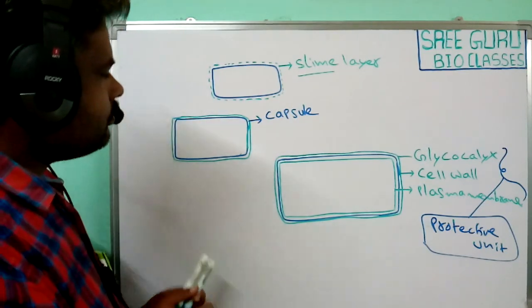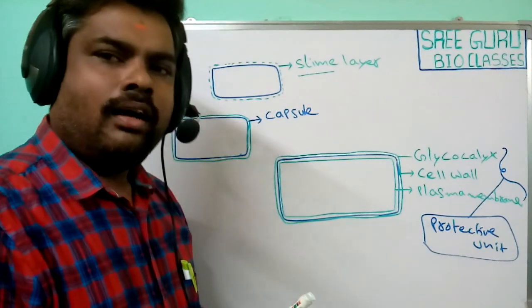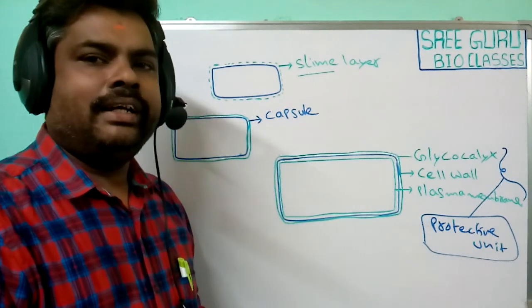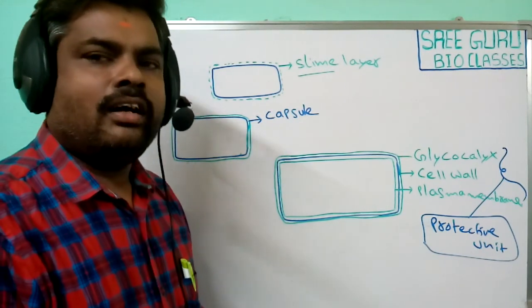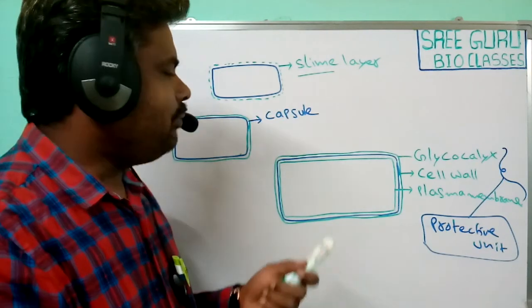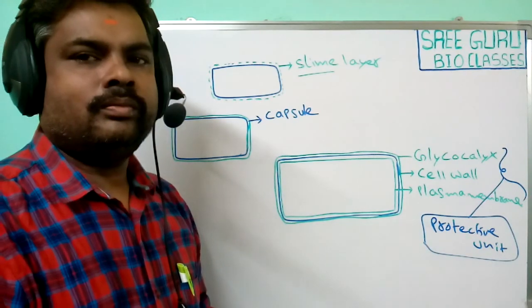Next, the cell wall mainly protects the bacteria from bursting and collapsing. So the bacteria is protected from bursting and collapsing by this cell wall.